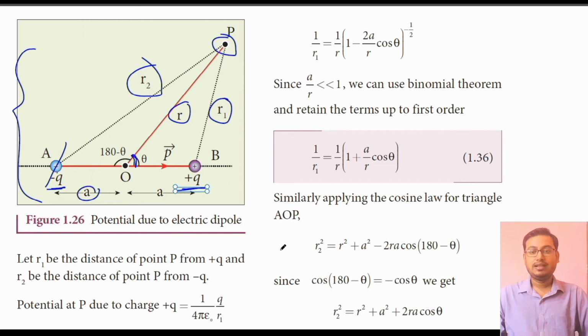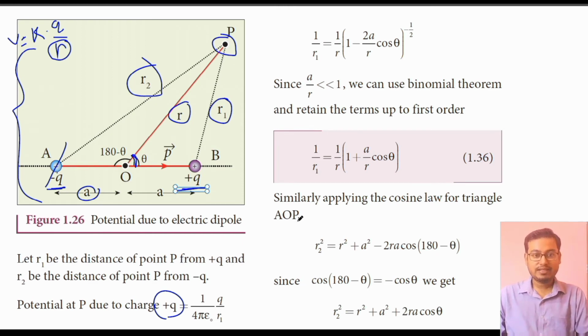We know that potential at a point because of a charge is given by V is equal to k into q by r, where r is the distance from the charge to that point. So the same thing is here, V is equal to 1 by 4 pi epsilon naught into q by r1, where r1 is the distance from charge B to point P.